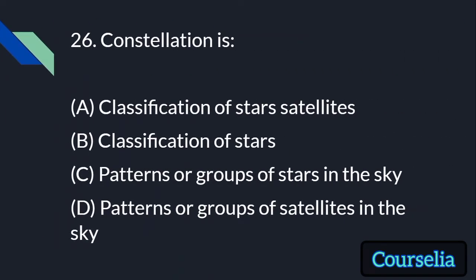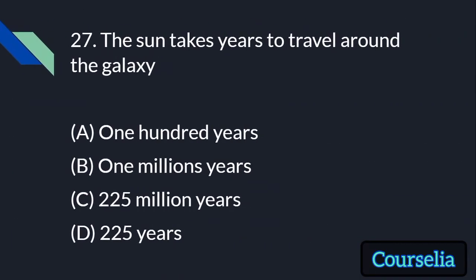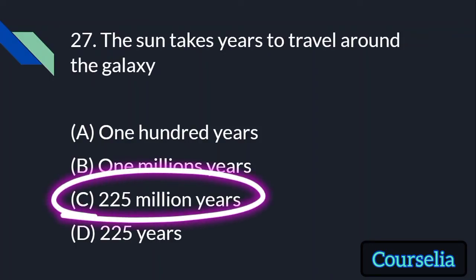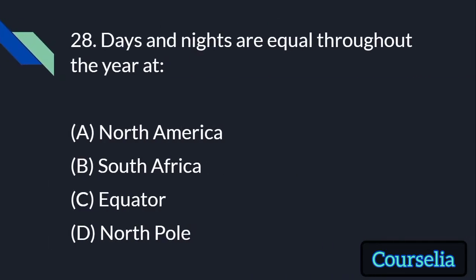Constellation is classification of star satellites, classification of stars, patterns or groups of stars in the sky, patterns or groups of satellites in the sky. The answer is patterns or groups of stars in the sky. Next question: the sun takes years to travel around the galaxy. How many years? 225 million years. Days and nights are equal throughout the year at North America, South America, Equator, North Pole. The answer is Equator.